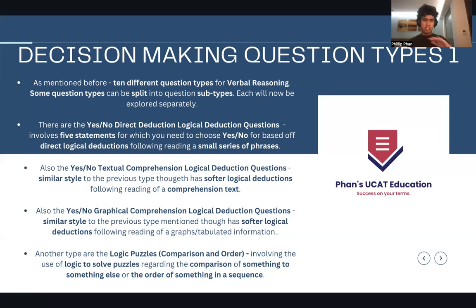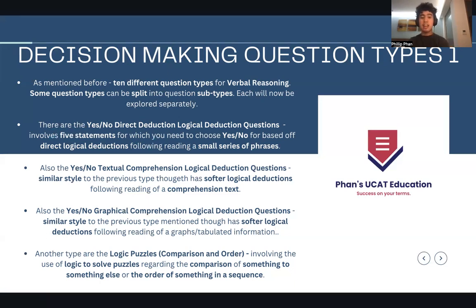So it's similar to this decision, verbal reasoning, and then you can have the 5 statements after as well. Okay, so the next part right here are the yes/no graphical comprehension logical deduction questions. So it's similar to the textual comprehension. You have soft logical deductions, except you actually have reading graphs and tabulated information. So literally graphs and tabulated stuff. And this is actually a bit of a chore, but I'll talk to you guys about that later. So those are the yes/no sort of questions there.